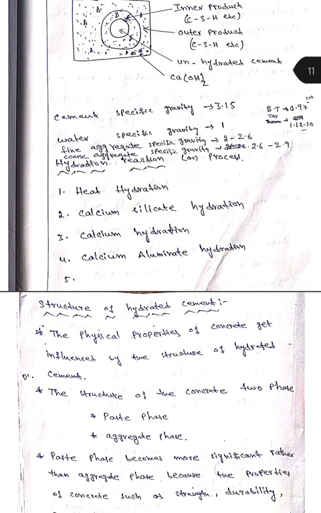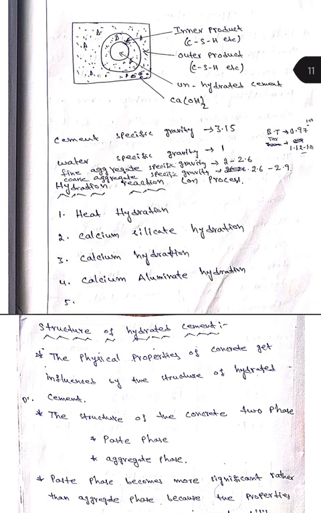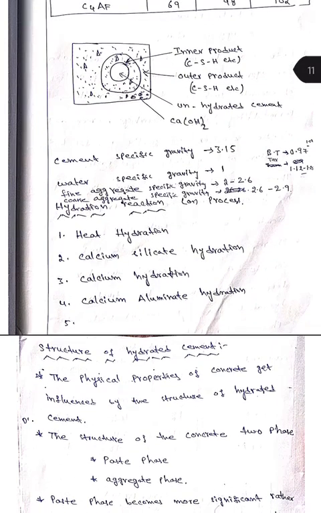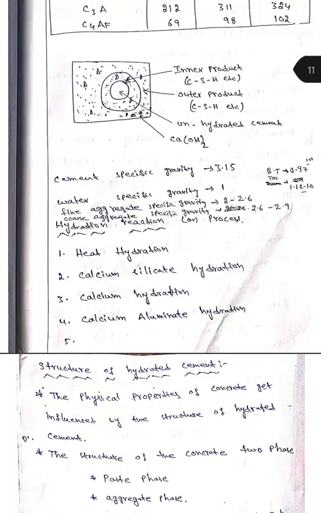What are the main conditions? The main condition that can take place in the hydration of concrete is the heat of hydration, which I told you about, formed by the exothermic reaction. To avoid this heat of hydration, we must definitely cure the cubes in curing tanks or gunny bags. Otherwise, they will develop shrinkage cracks. Calcium trisilicate hydrate is formed at the initial stage of the concrete, that is, 6 to 7 hours. Calcium disilicate is formed in the final stage of the concrete.